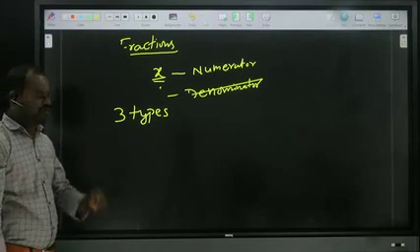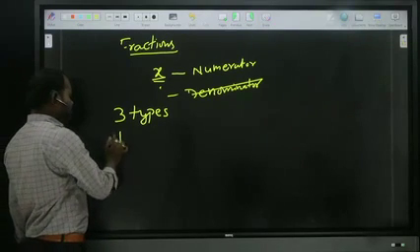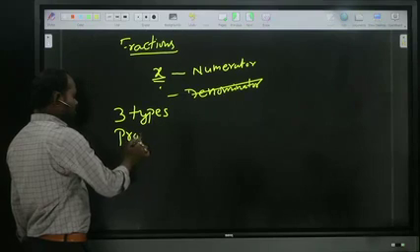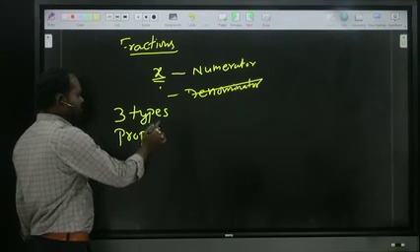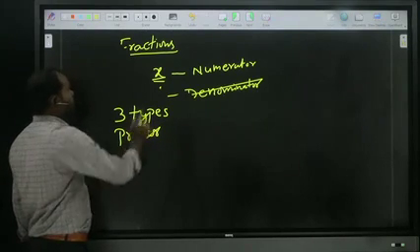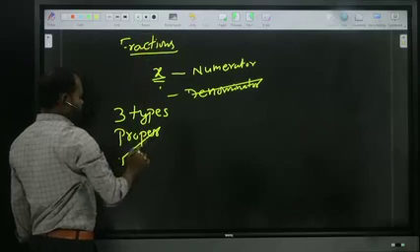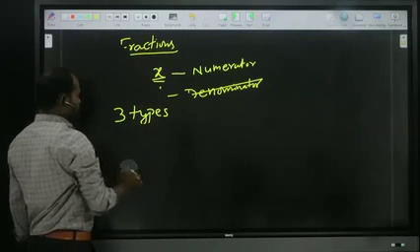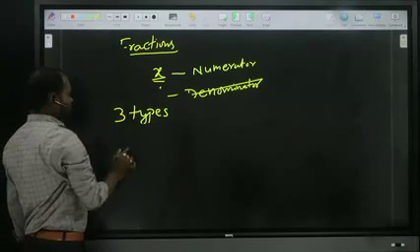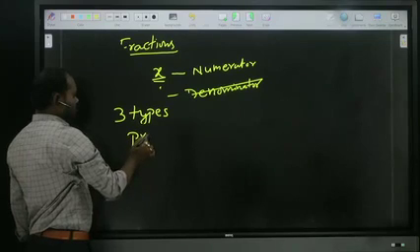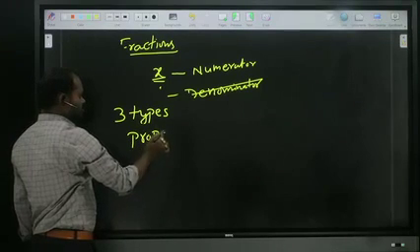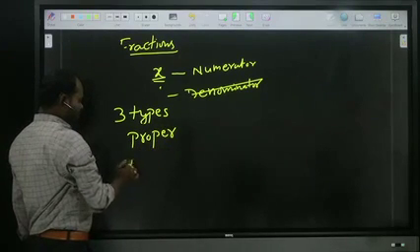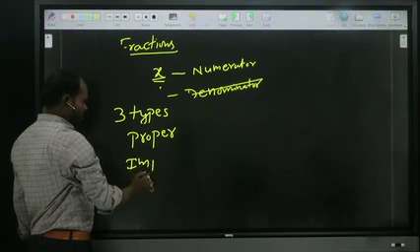One is proper fraction, and next is improper.